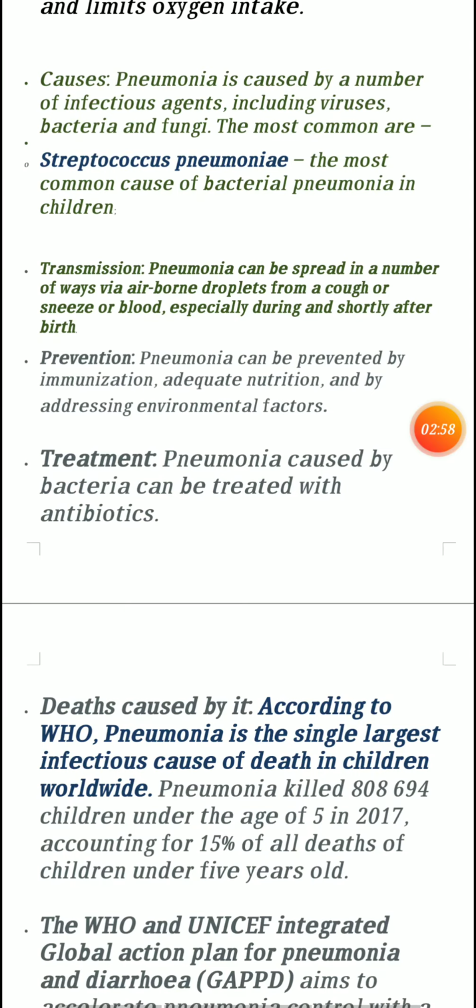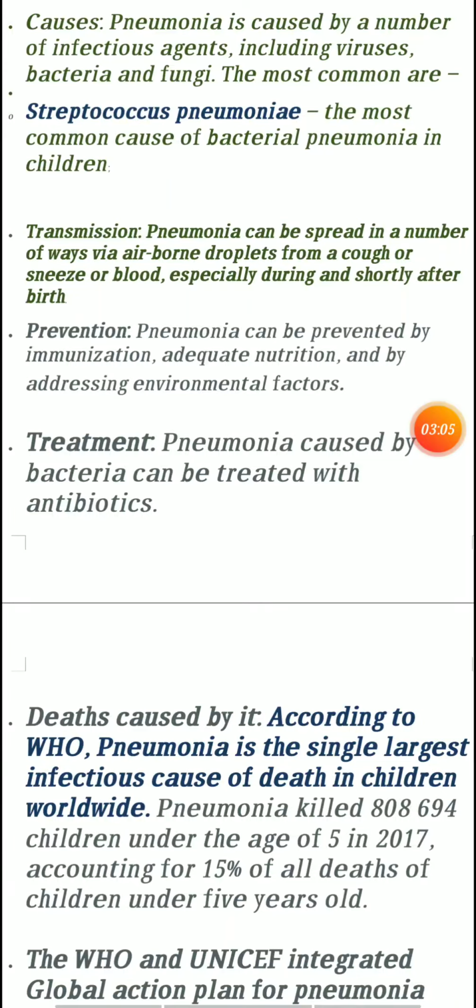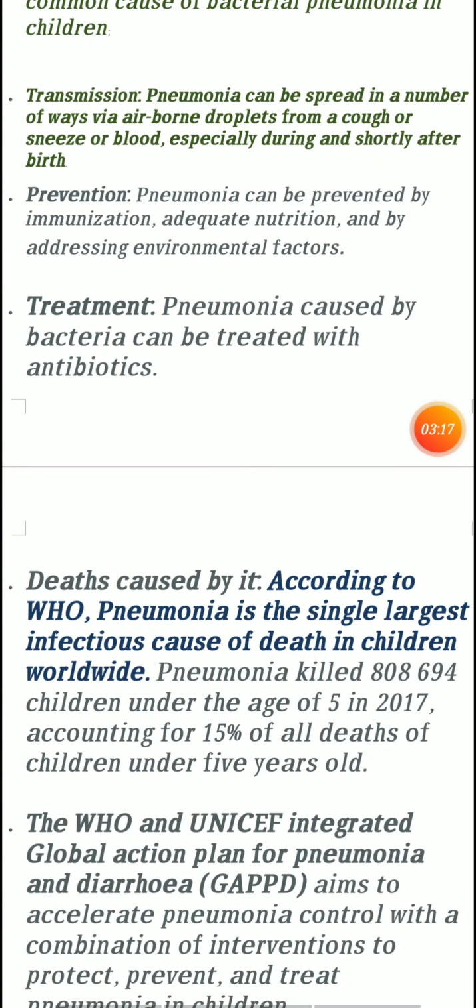Pneumonia can be prevented by immunization, adequate nutrition, and by addressing environmental factors. Antibiotics help to reduce pneumonia, and also ORS, the oral rehydration solution. For treatment, as we discussed, antibiotics help to reduce pneumonia.